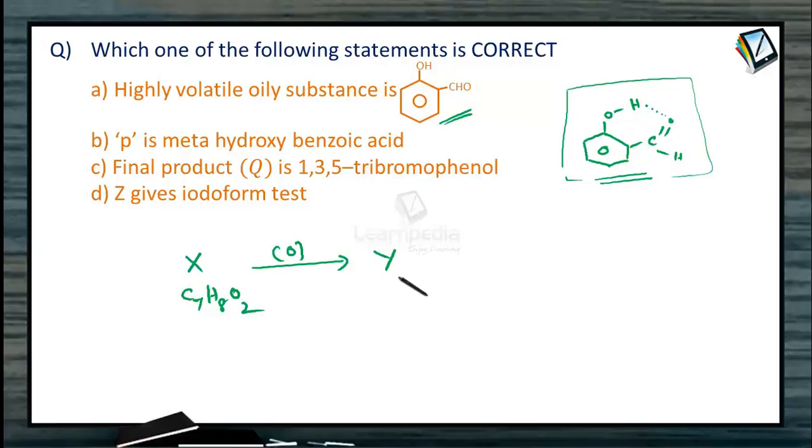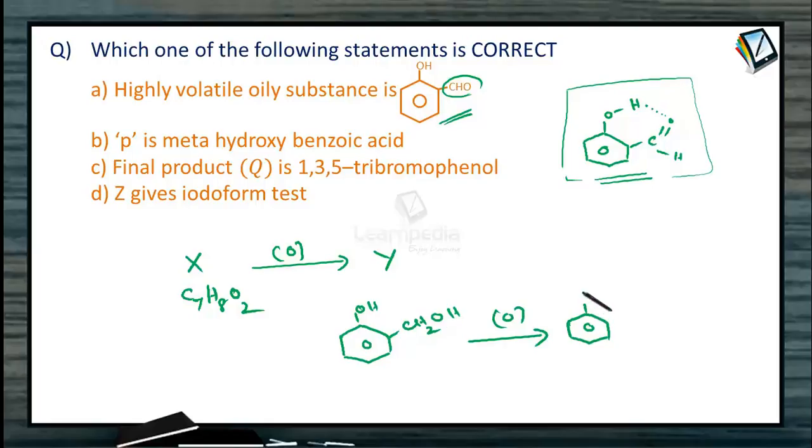If Y is orthohydroxybenzoaldehyde, which is the mild oxidized product of X, then what will be the X? So this aldehyde group must have been the oxidized product of X. In other words, this X may be orthohydroxybenzyl alcohol. On mild oxidation, this primary alcoholic group is getting oxidized to CHO, and in this Y, there being intramolecular hydrogen bonding, it exists as an oily substance. So highly volatile oily substance, A may be right. Let's check the other answers.